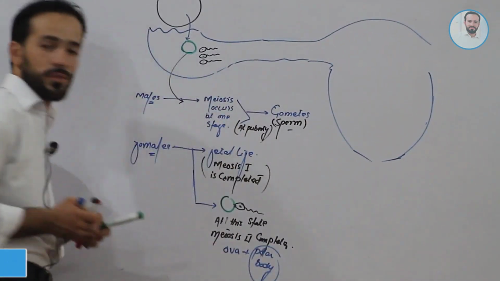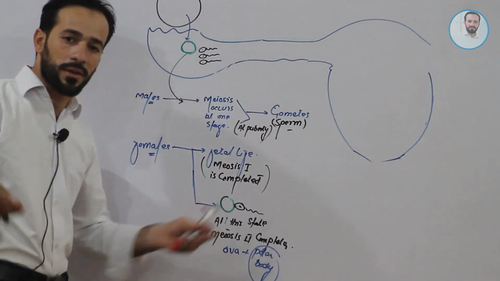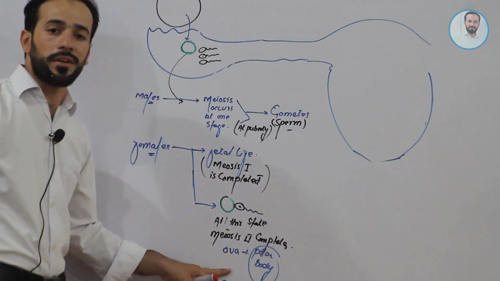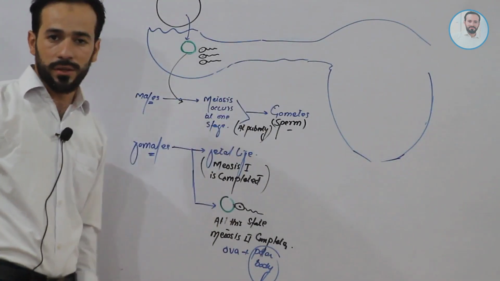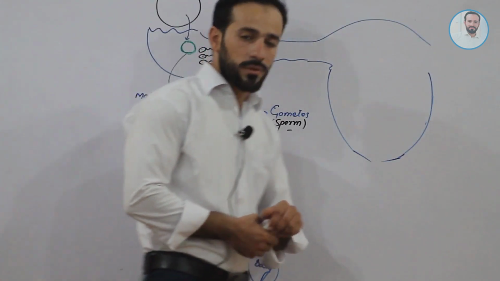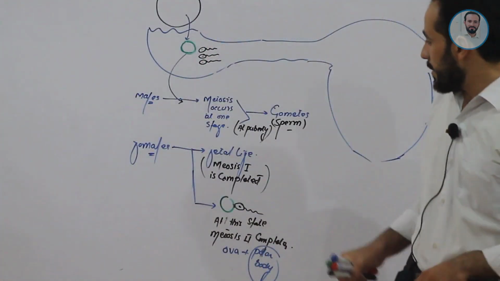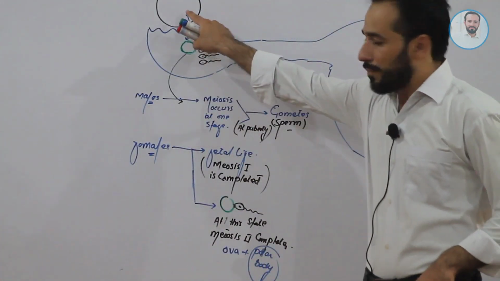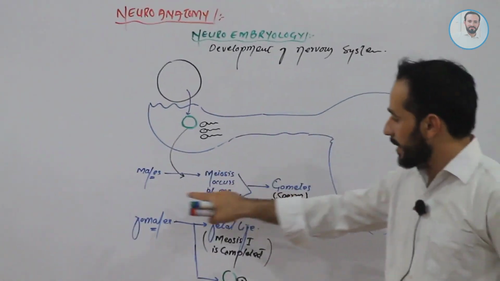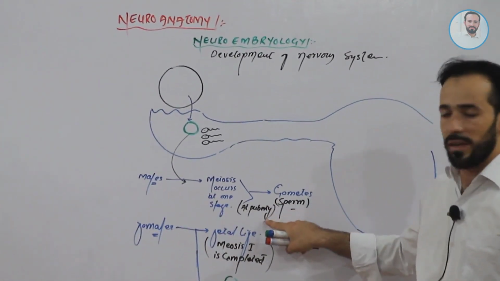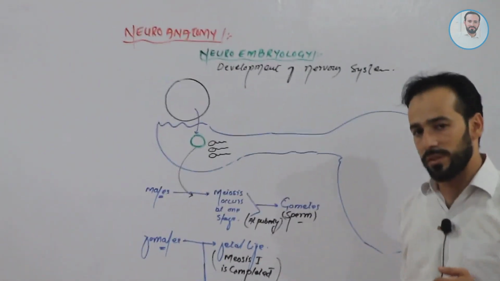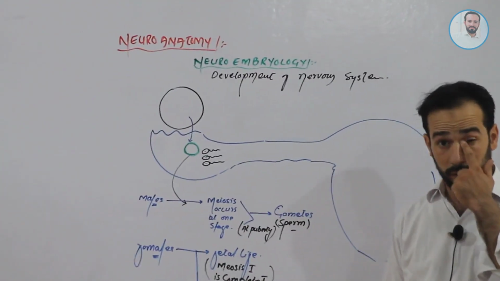Is that right, friends? Okay. This polar body diminishes and this ova remains for the further steps. Now, what I told you is that in males, the meiosis occurs at the age of puberty, both meiosis first and meiosis second.